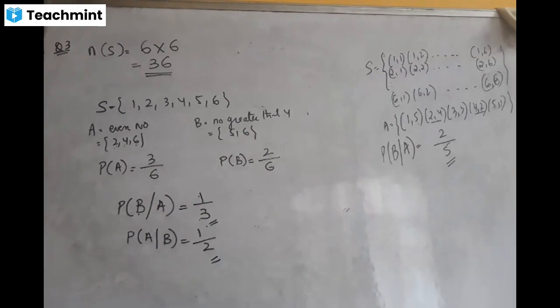Is that clear, everyone? Yes, sir. Okay, so in simple language, conditional probability means there will be 2 events, A and B. They will ask you to find the probability of one under the condition that the event B has already occurred. So in simple language, the event which has already occurred becomes the sample space.